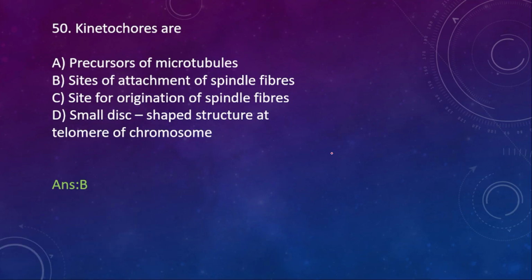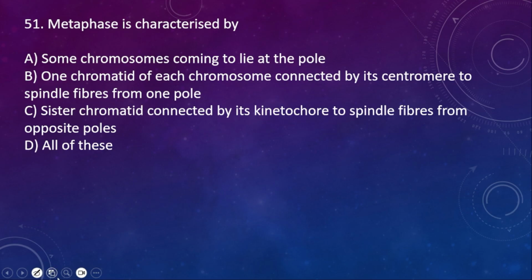See, for the chromosome, what happens, if I say this is the chromosome, one chromosome, there will be a small area here in the centromere, and that is said to be what? Kinetochore. The kinetochore is helpful for the attachment of what? Spindle fiber. This is the area which is called the kinetochore, and this is very important for you.